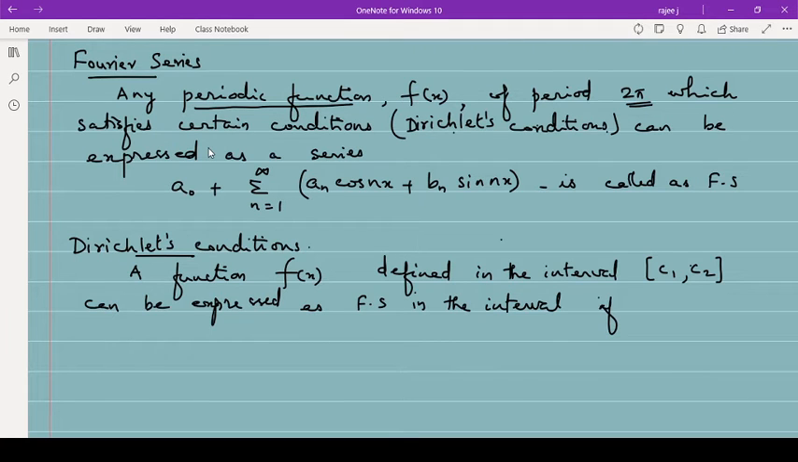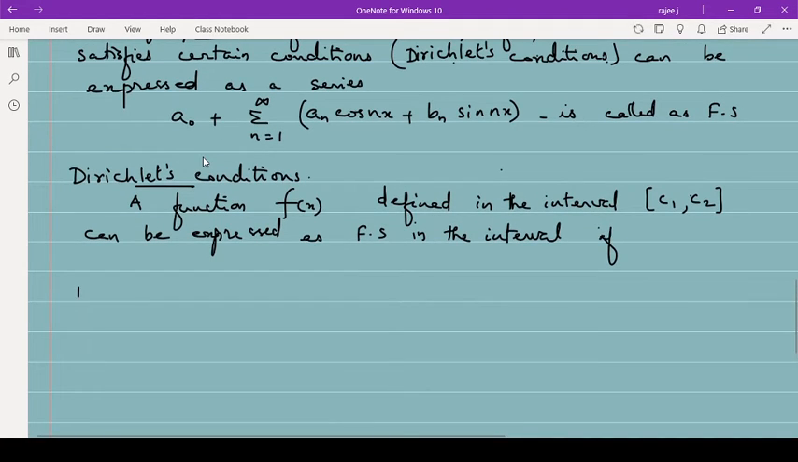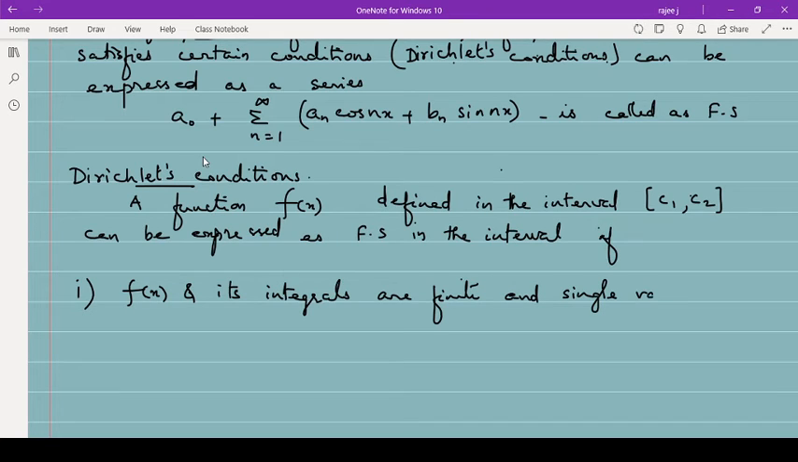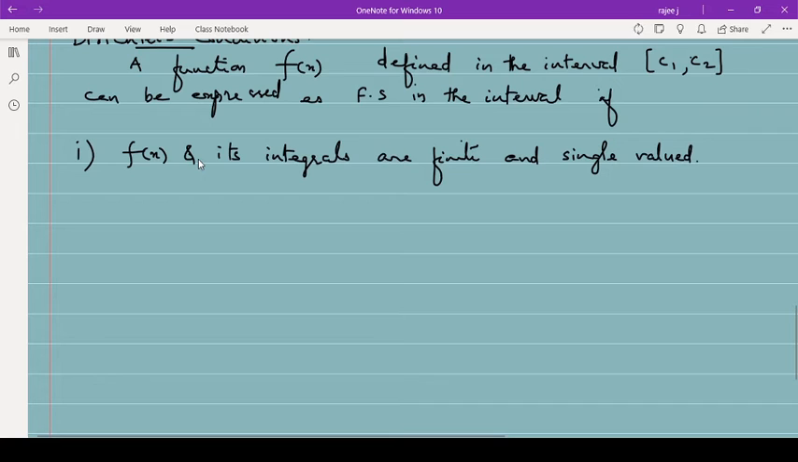So Dirichlet's condition, I will tell what it is. The first condition is that f of x and its integrals are finite and single valued. Firstly, I'll write this, then I'll explain this example. f of x and its values are finite and single valued.